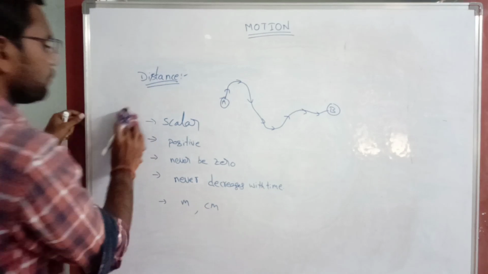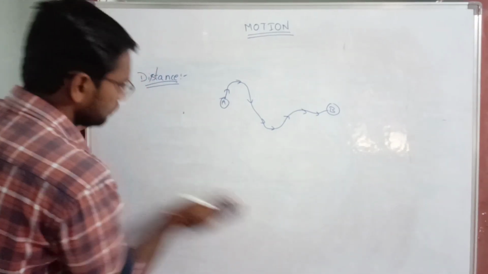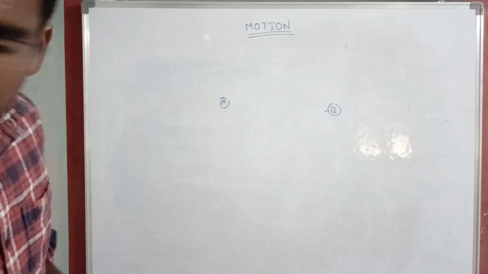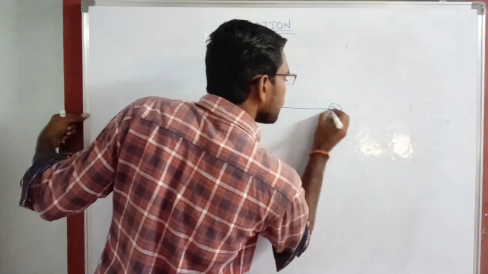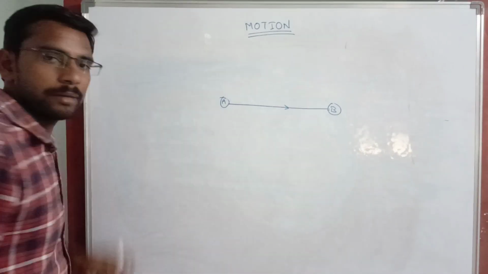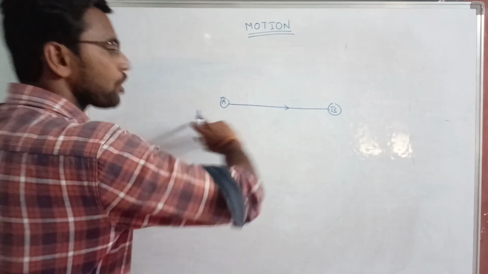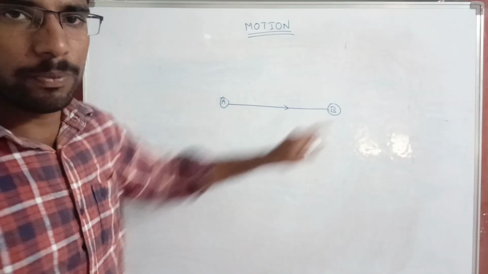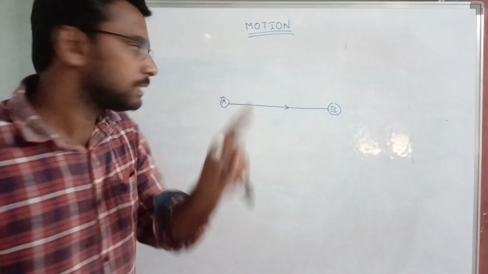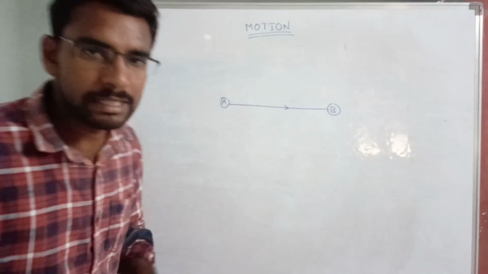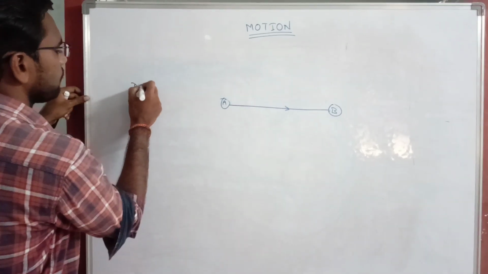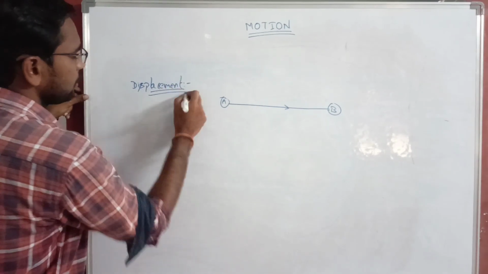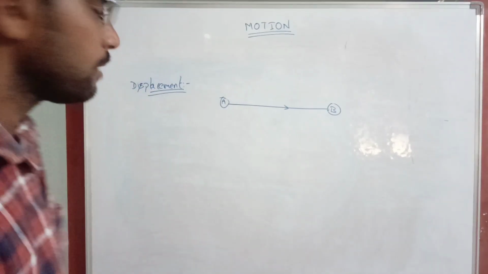Next, displacement. Same positions A and B, but now it is a straight line. It is the very shortest distance from A to B. So the shortest distance between the initial and final points, this is the initial and this is the final point, traveled by an object is called displacement.